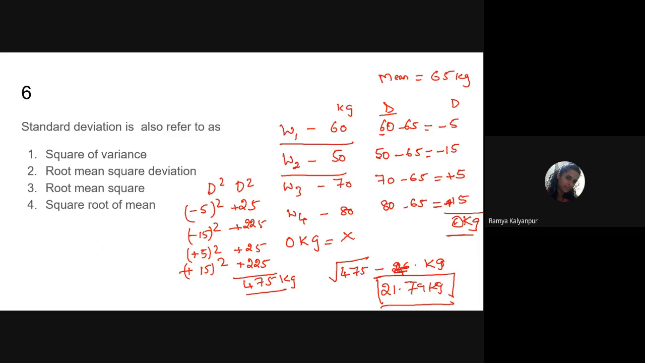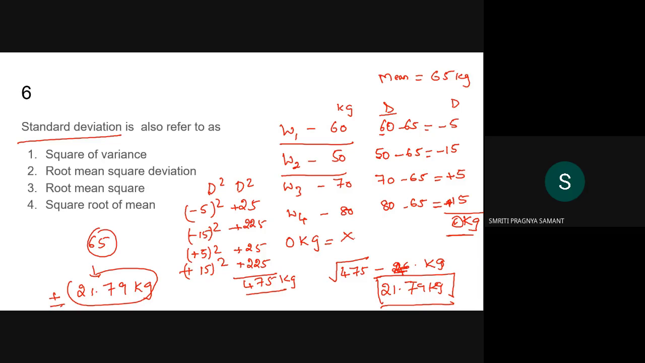So that means what? This is the standard deviation, how we are getting it. That means the majority of the people in the class are deviated from this mean value by 21.79 kgs. So that means plus or minus: there may be students whose weight is less than the mean by 21 kgs, or there are some students whose weight is more by 21 kgs when compared to this mean value. This is the information it is giving.